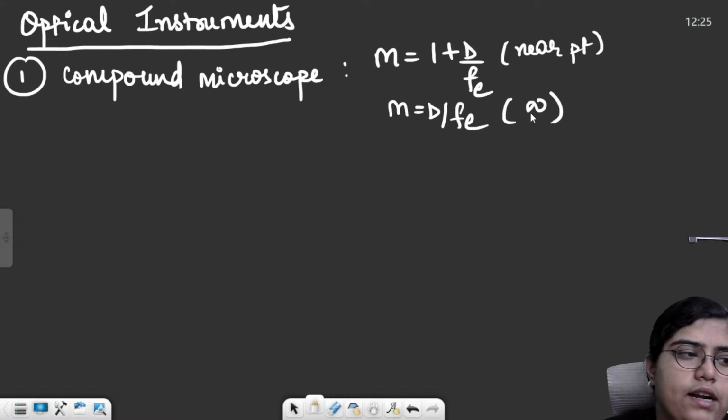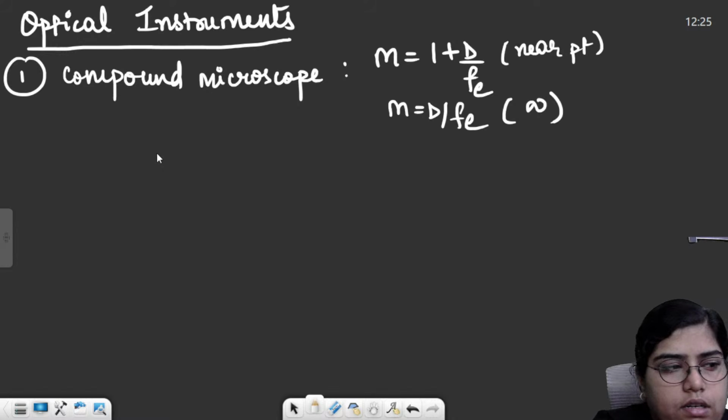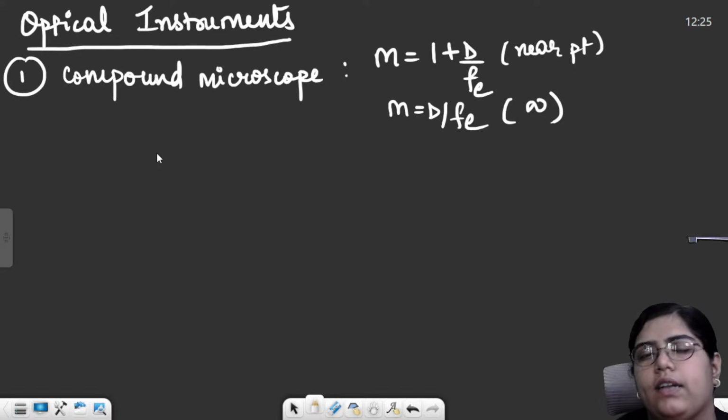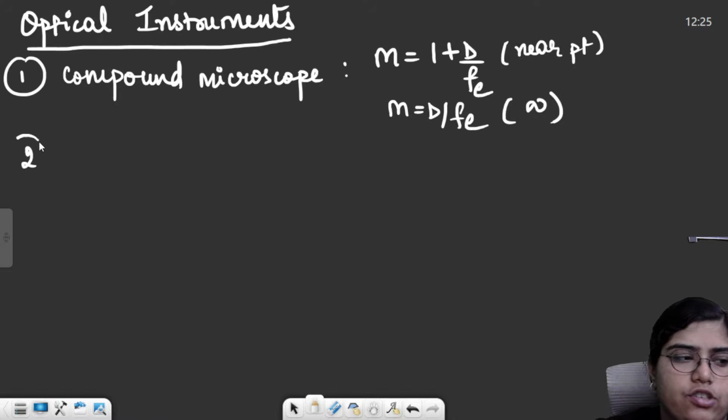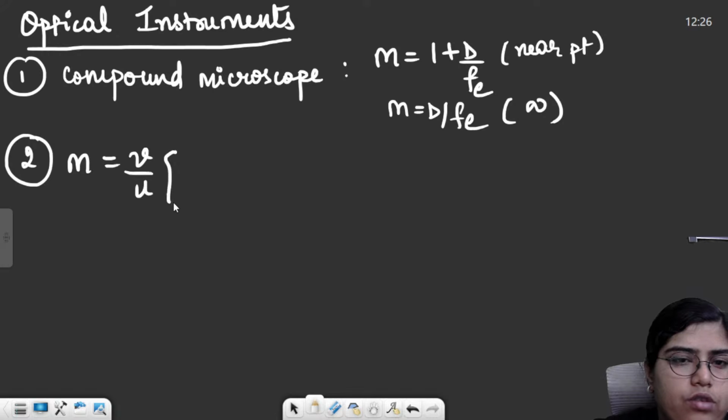Then within the astronomical telescope, we had two things: normal adjustment and least distance of distinct vision, right? For normal adjustment, the formula was v by u, d by fe.